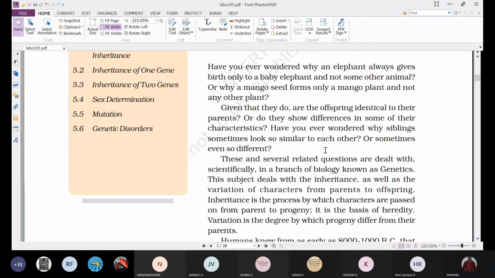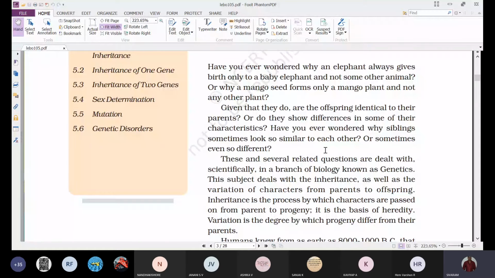If we take groundnut, it will give a groundnut plant only. When they are sown in the soil and germinate, they give rise to a new groundnut plant, not any other plant. So how is it determined, how is it obtained? That we can understand with genetics.